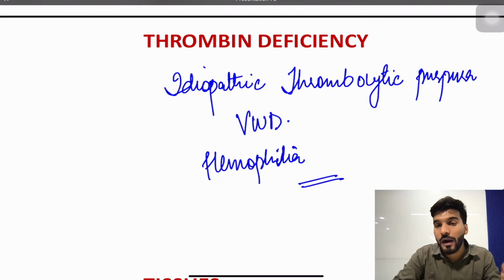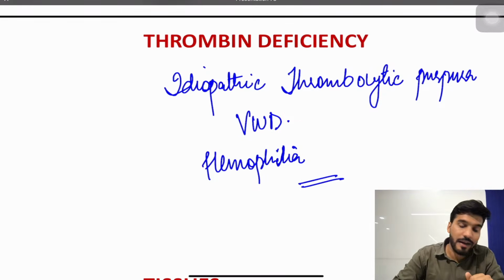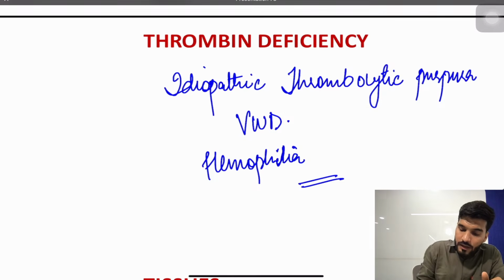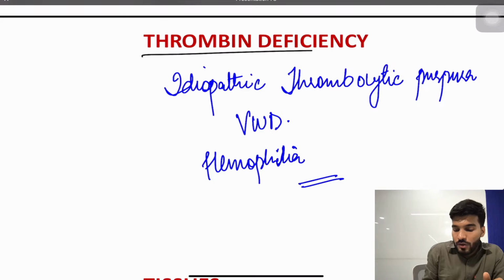Hemophilia A, B, C: factor 8, factor 9, factor 11. Is that clear? A, B, C, 8, 9, 11. Parahemophilia is factor 5. Is that clear? So anything related to the factors can also cause the bleeding.